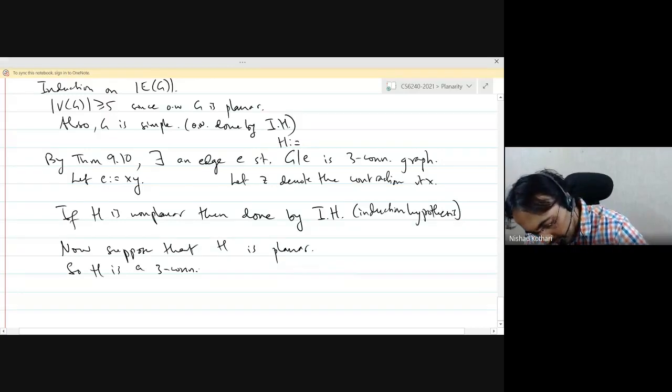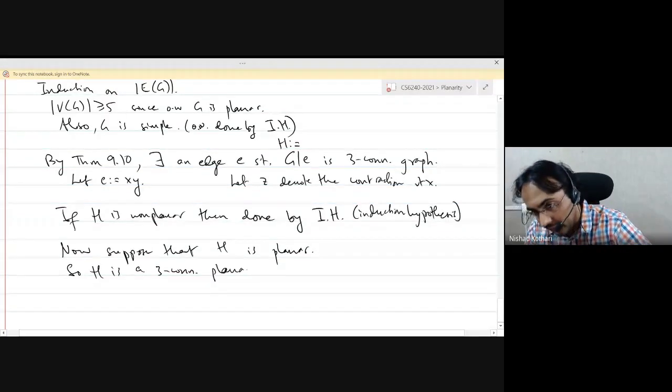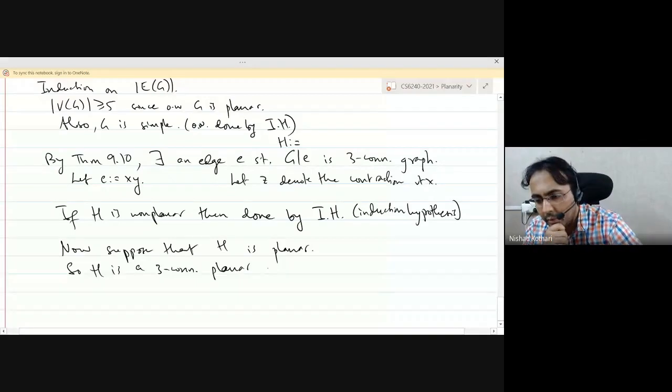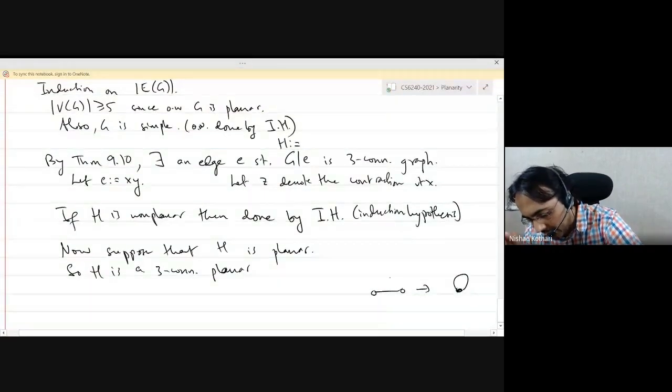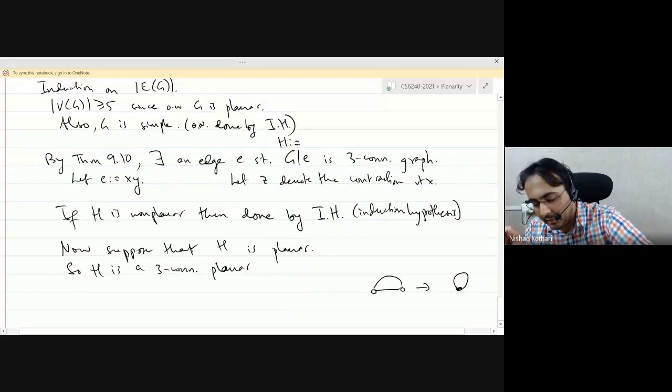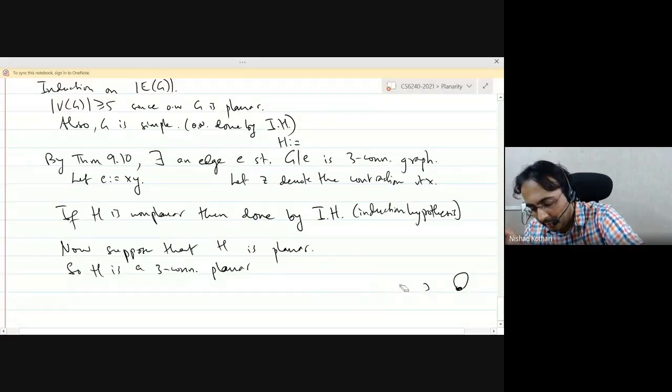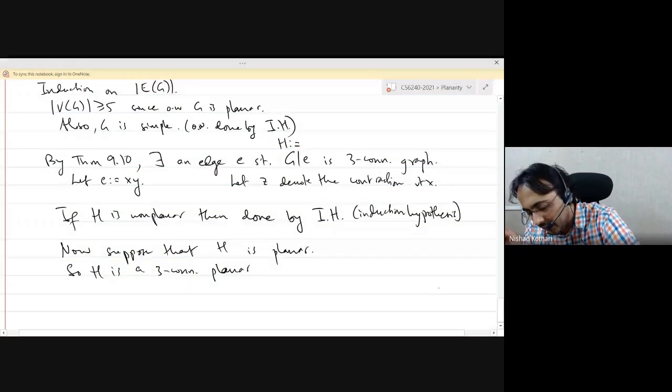It is a three connected planar graph. We don't need the fact that it is simple. Loops will in fact not be formed because the original graph is simple. To get a loop in the new graph, you need multiple edges in the original graph, right? When you contract an edge, if you want to get a loop, that means that you had an edge joining the two, but that would mean that you had multiple edges in the original graph. The problem is that you might get parallel edges in the new graph, which would correspond to triangles in the original graph.